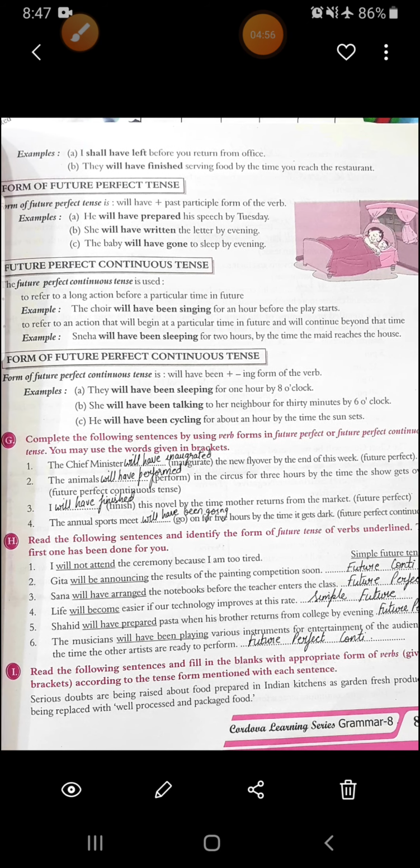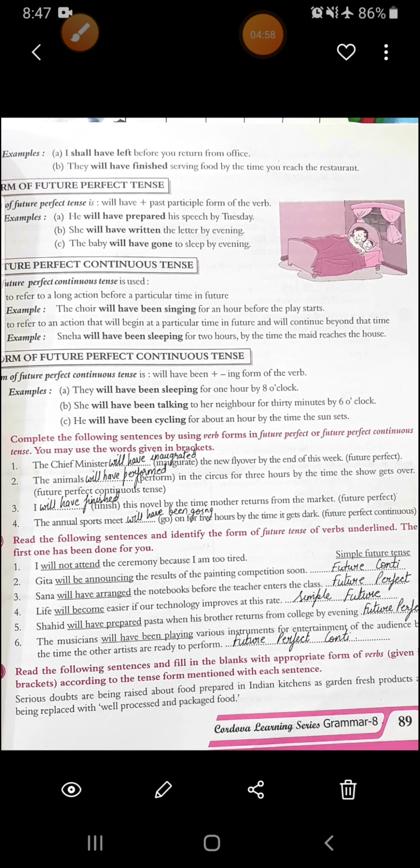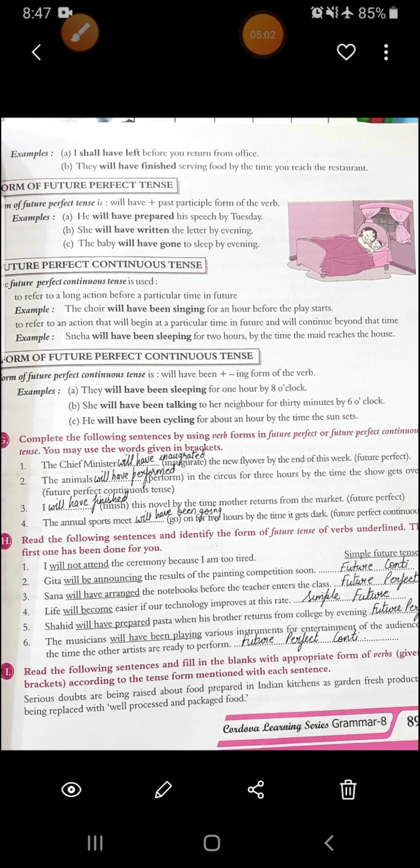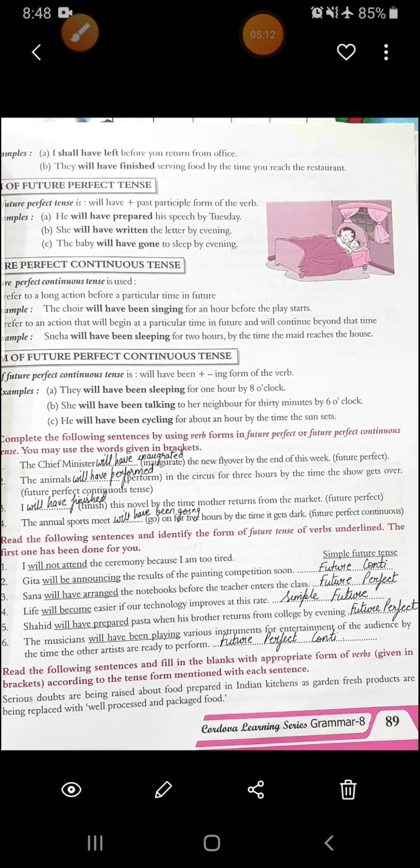Alright, then see this H exercise. Read the following sentence and identify the form of future tense of verb underlined. What you have to do, you have to read the sentence, then the underlined verb you have to state the kind or the form. See the first one, it's already done for you. I will not attend the ceremony because I am too tired. It's in simple future tense. Although it is in negative, but it is simple future tense.